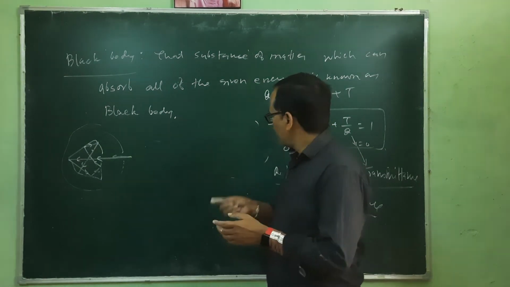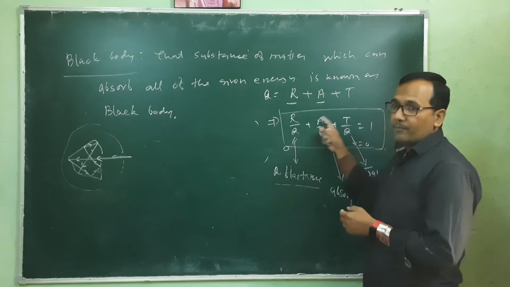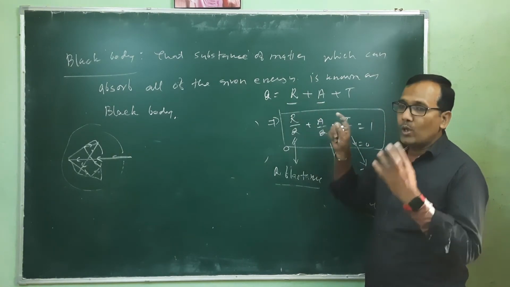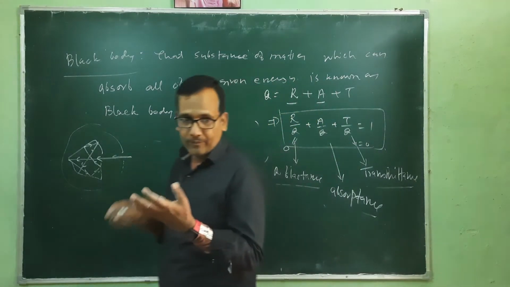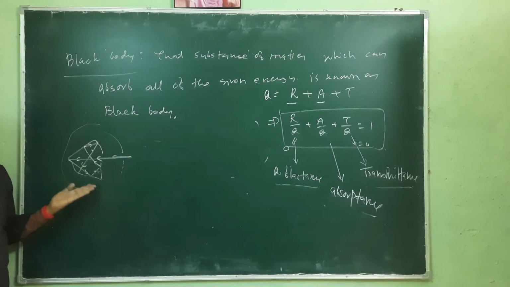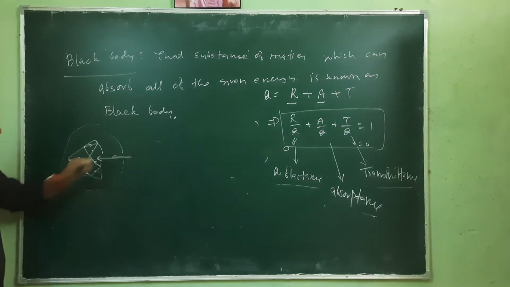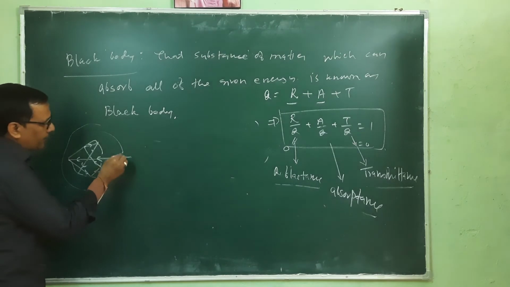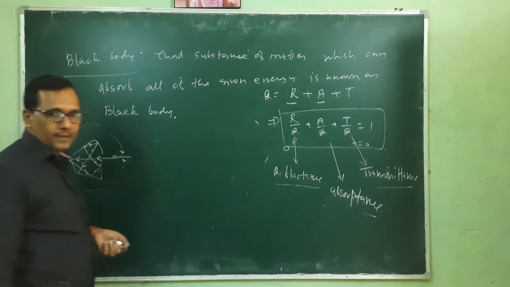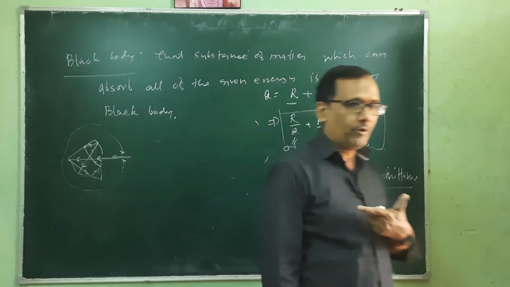In the real world there is no ideal black body, but it can be represented like this. This is just a cavity. When heat energy enters by this path and is reflected inside the surface of the cavity, this is the black body.